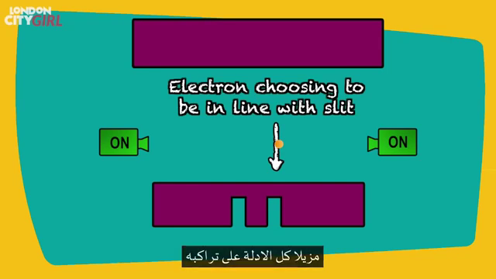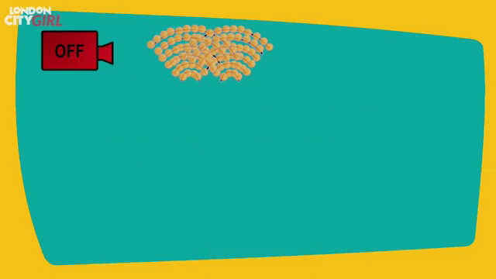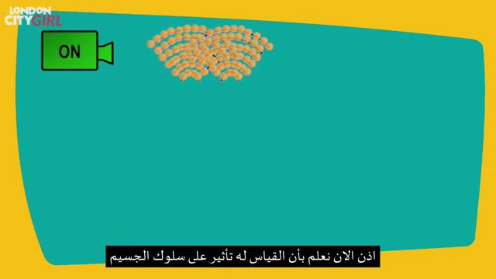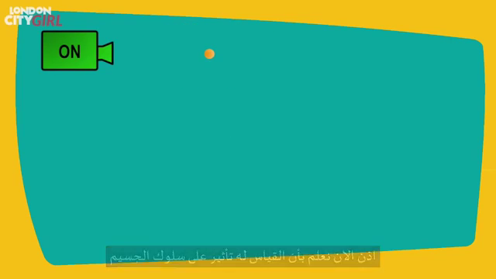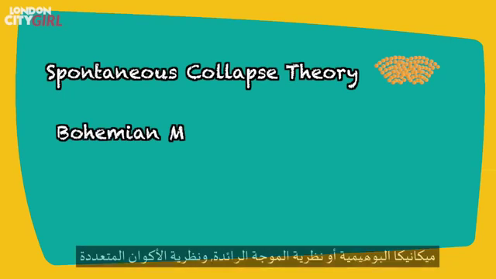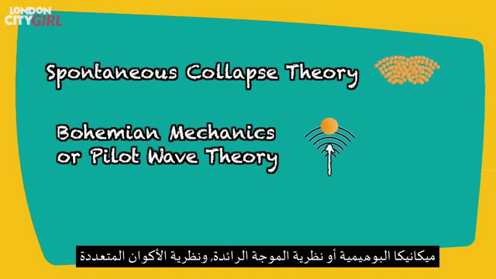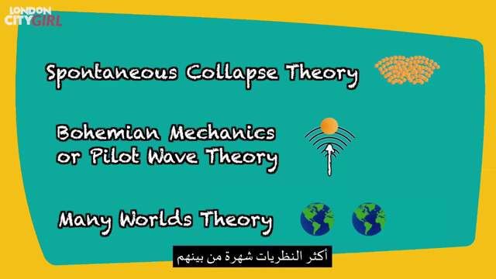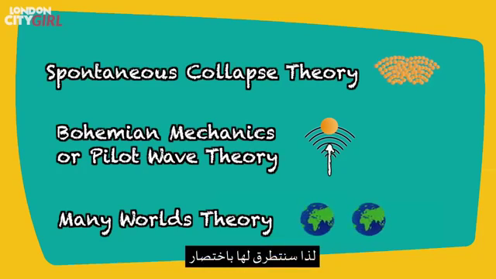The many worlds theory. So now we know that measuring appears to have an effect on the behavior of particles, and there have been many theories to explain this. A few notable ones are the spontaneous collapse theory, Bohemian mechanics or pilot waves theory, and the many worlds theory. Of all the theories, the one that seems to have captured popular imagination is unsurprisingly the many worlds theory, so we will touch upon that briefly.